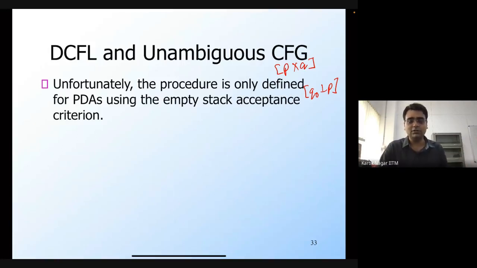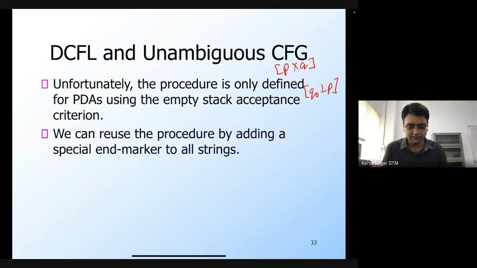So we cannot directly use this procedure, because using it we cannot say that every DCFL is going to have an unambiguous CFG. The only thing we can say is that every DCFL accepted through the empty stack criterion is going to have an unambiguous CFG. However, we can reuse that procedure.